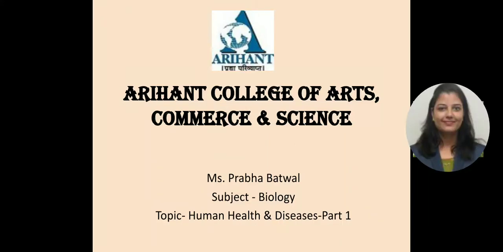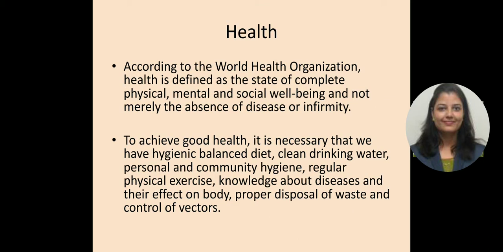Today I am going to start with a new chapter, which is chapter number 10, Human Health and Diseases part 1. In this part we are going to study about health, our immune system, antigens, antibodies, their complexes, and about the blood group, that is ABO blood group in human. So let's get started with health.